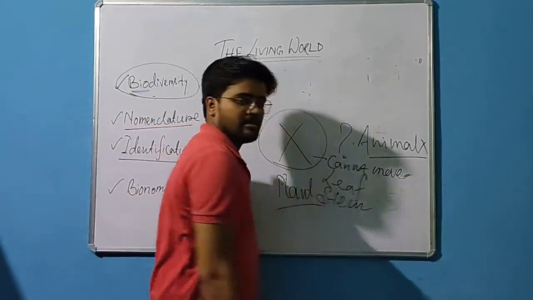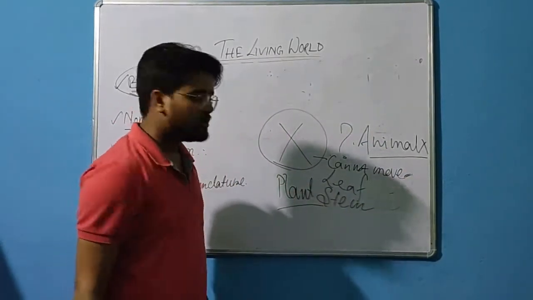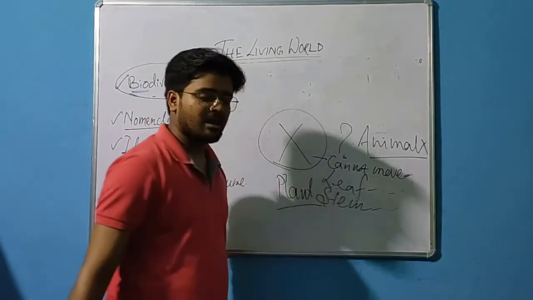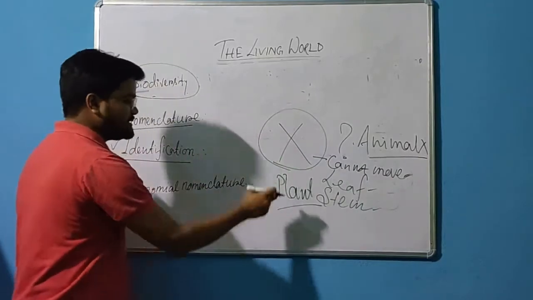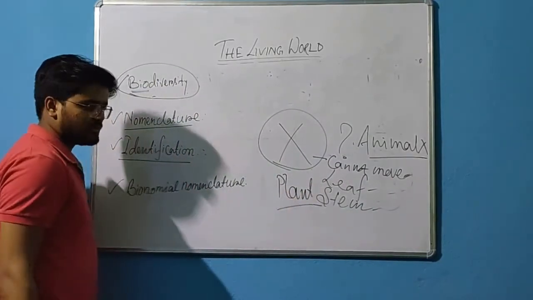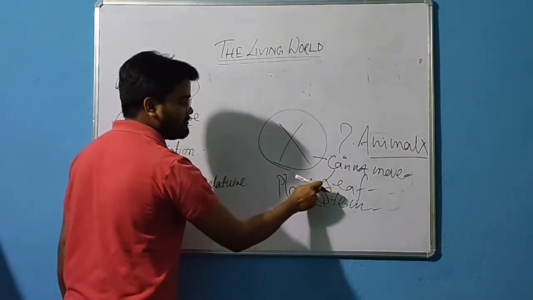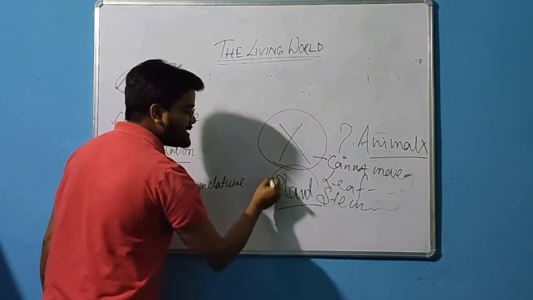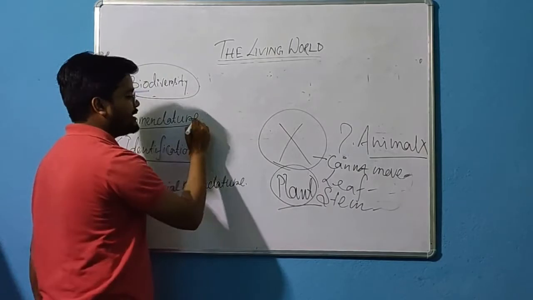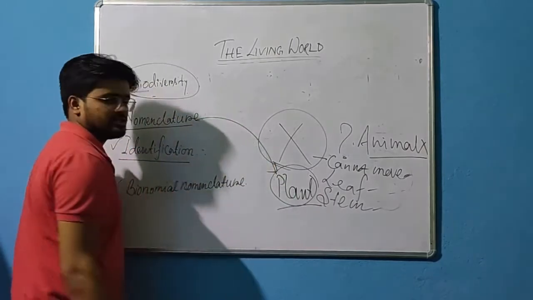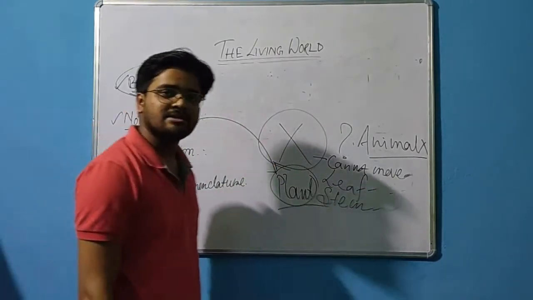The motility power. The organism can't move, and we are getting some leaves and some plant stems. So these are the features of plants. This is called identification. And after the identification, what is the name of that plant? We can give that name by the process of nomenclature. So what is the nomenclature?